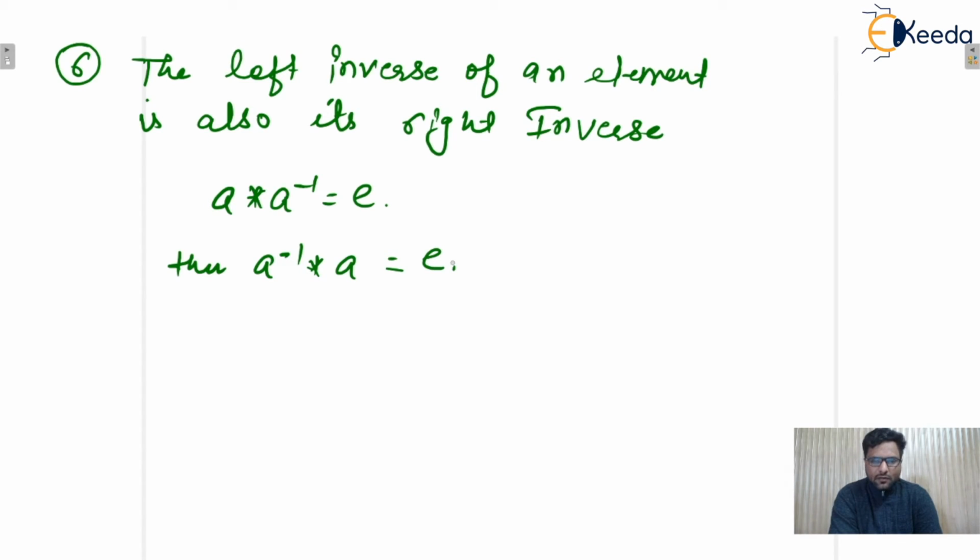So the left inverse will be equal to the right inverse. For any element, if an inverse exists, it is both right as well as left. We can take the operation from left as well as right; there won't be any problem. The result will be only the identity element. So these are all properties of a group, so be careful. Also, one more property, the double inverse: the inverse of the inverse of any element will be the same element.